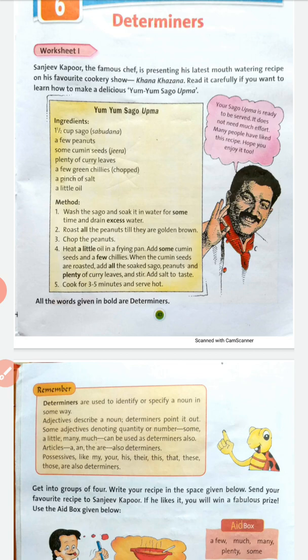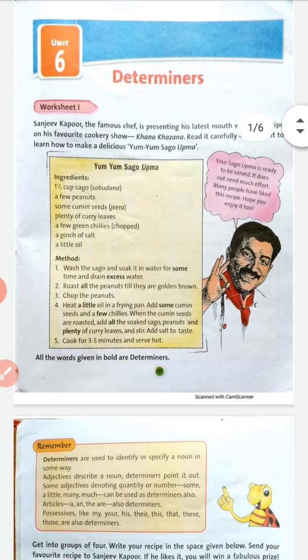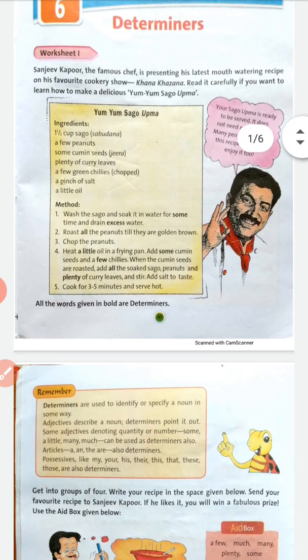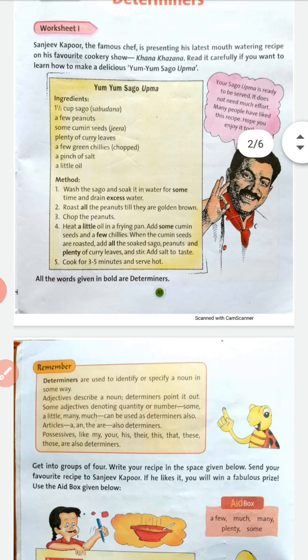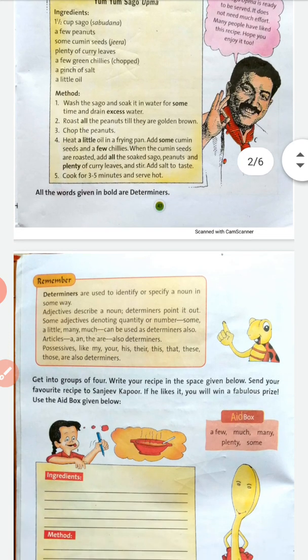When we have determiners like a lot of, a few of, a sum of, these are also determiners, but they are used with both countable and uncountable nouns. So, keeping these things in your mind, you should begin with the worksheets.